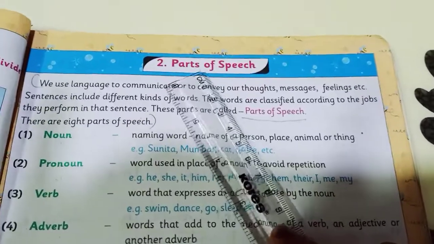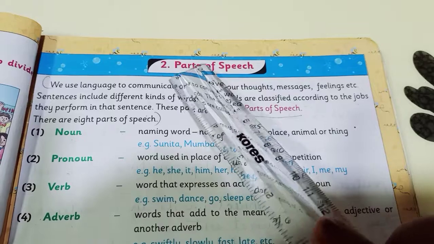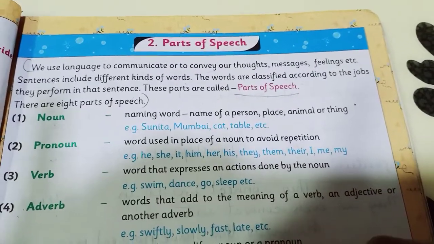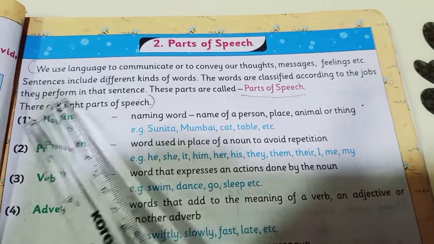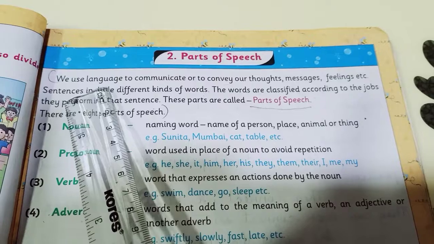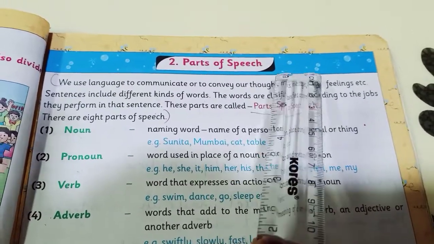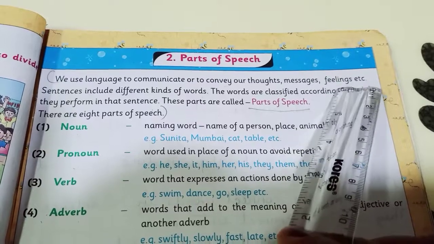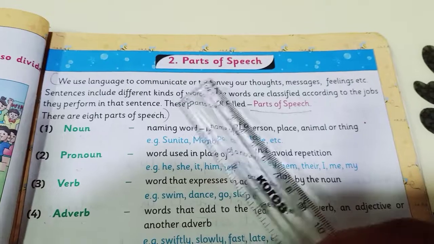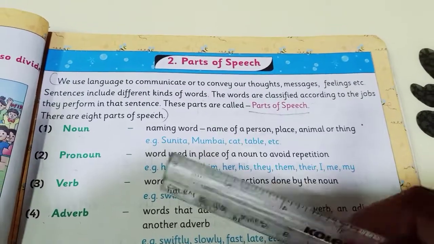Today, my dear students, we are going to do a new topic, that is number 2, parts of speech. I'm sure that you have done this in grade 3, isn't it? So, let us see, children, what it says. We use language to communicate or to convey our thoughts, messages, feelings, etc. So whenever we talk, we always convey our thoughts, message, whatever we are feeling, we speak that itself, right?